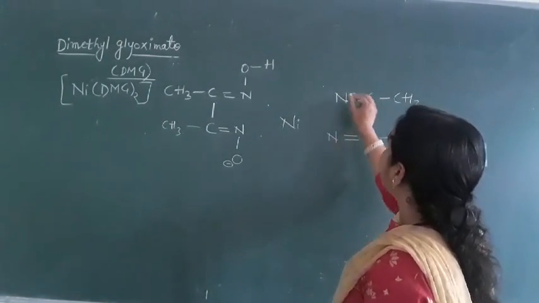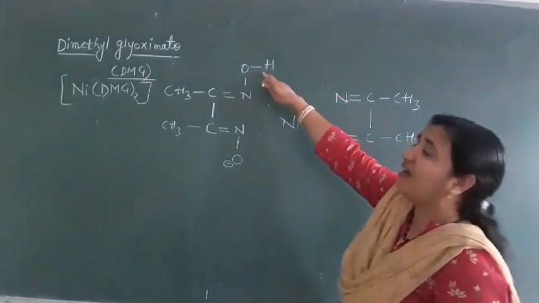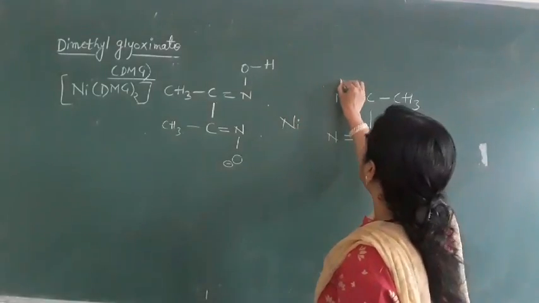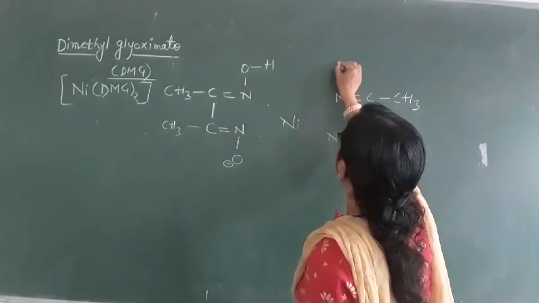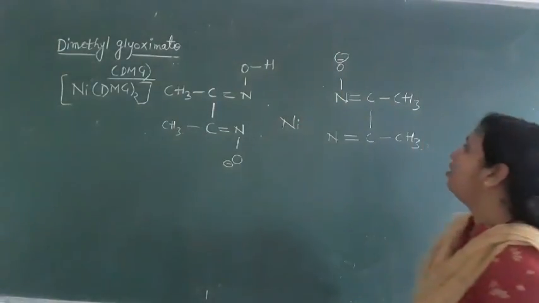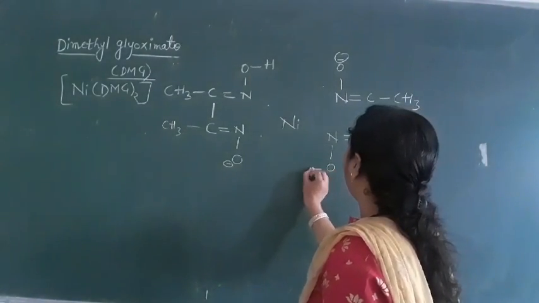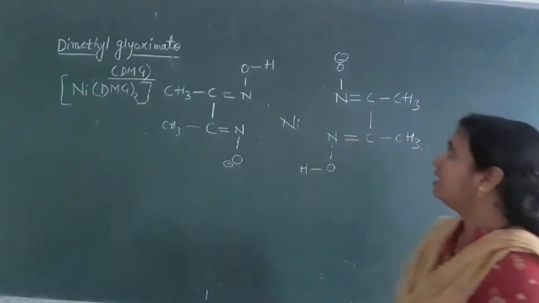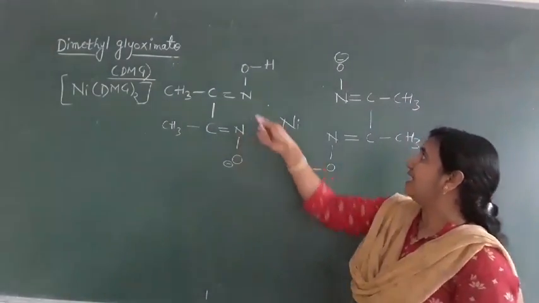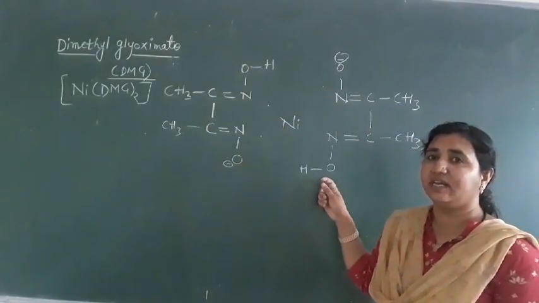On this nitrogen we have taken OH, now on this side we will take O minus, and on this nitrogen we will take OH. So this is our dimethyl glyoxime on both sides.